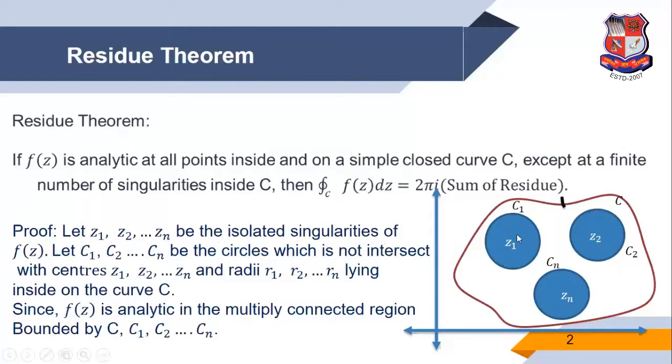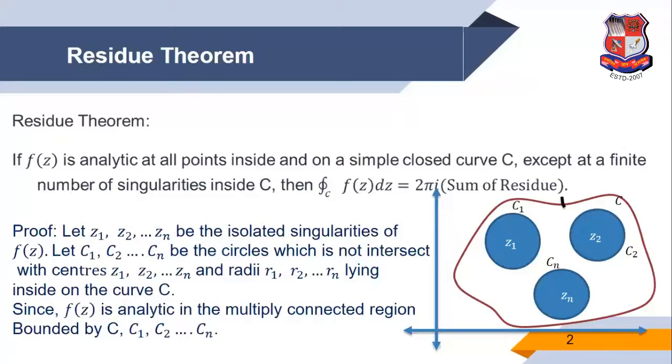Also Z1, Z2 up to Zn are isolated singularities. So let Z1, Z2 up to Zn be the isolated singularities of f of z.